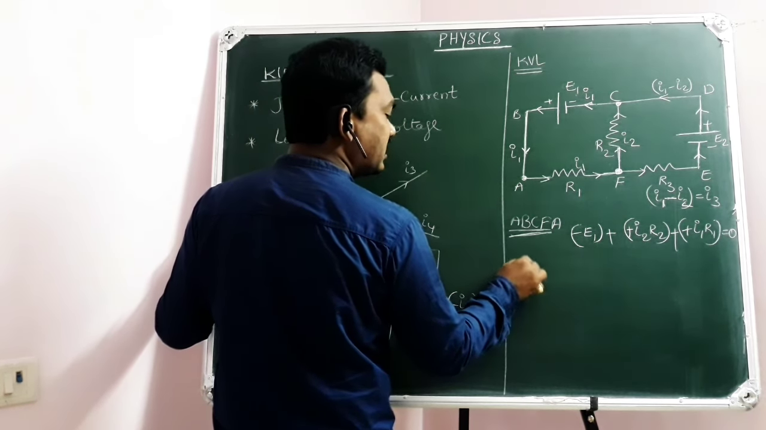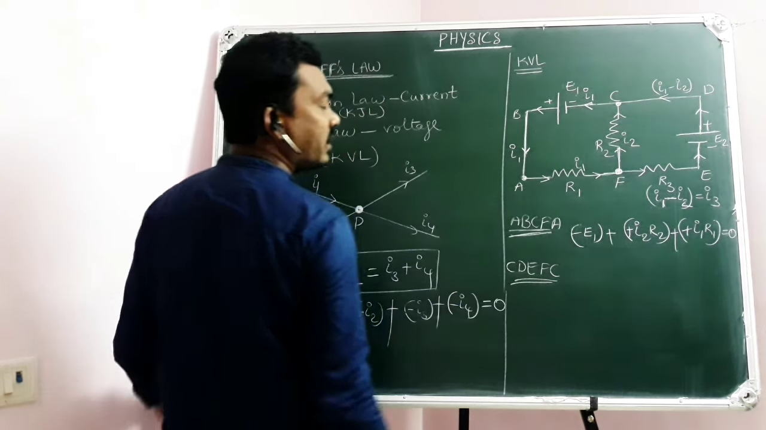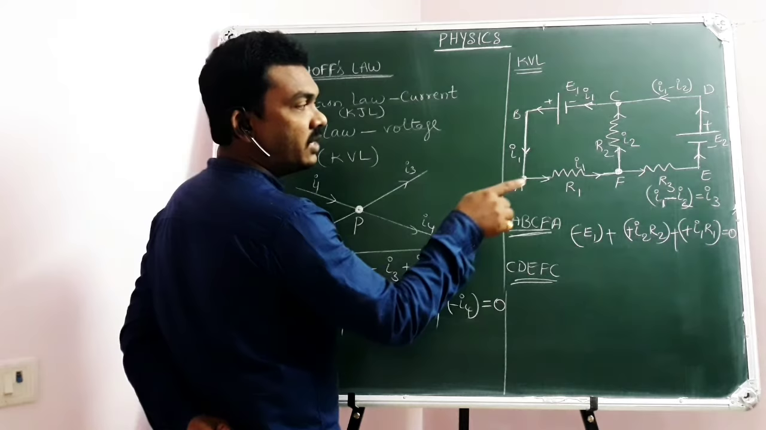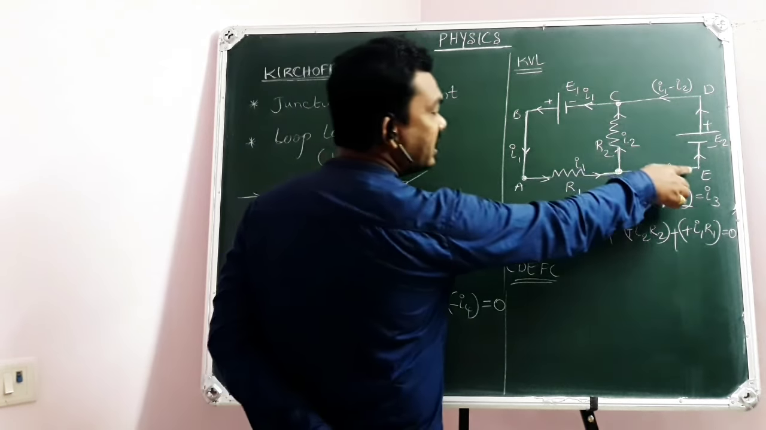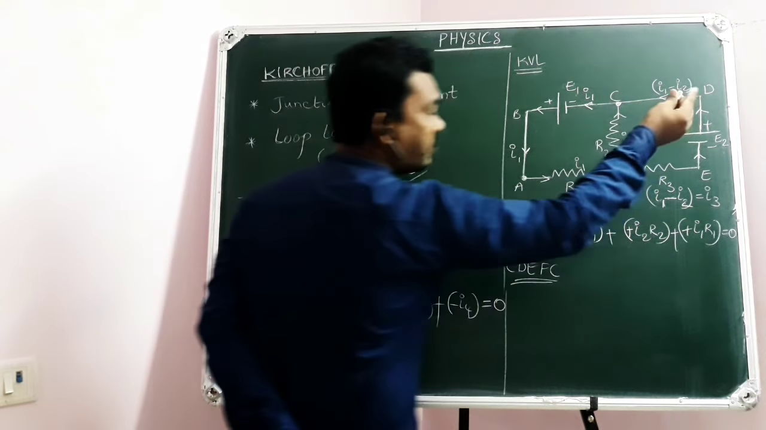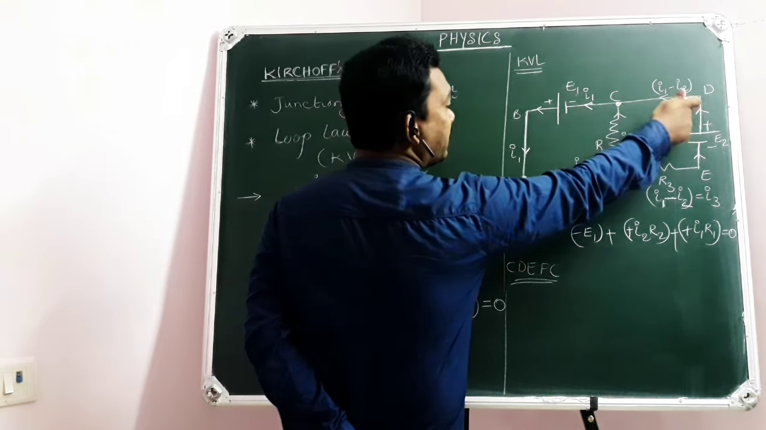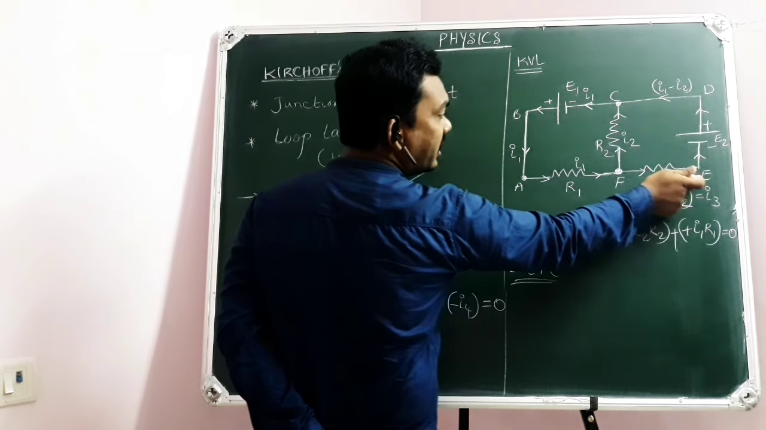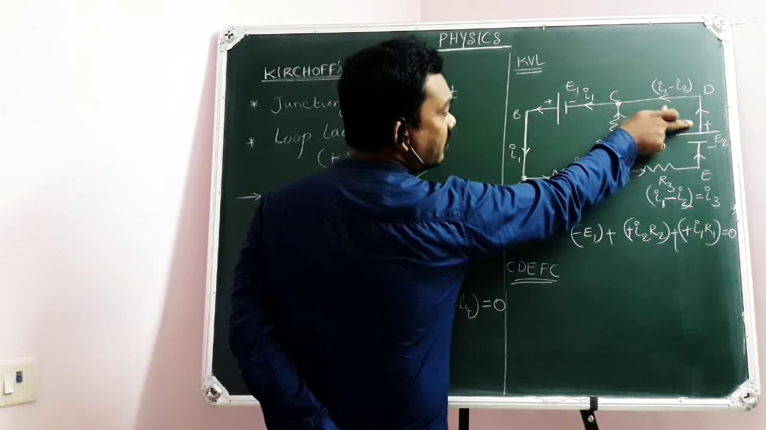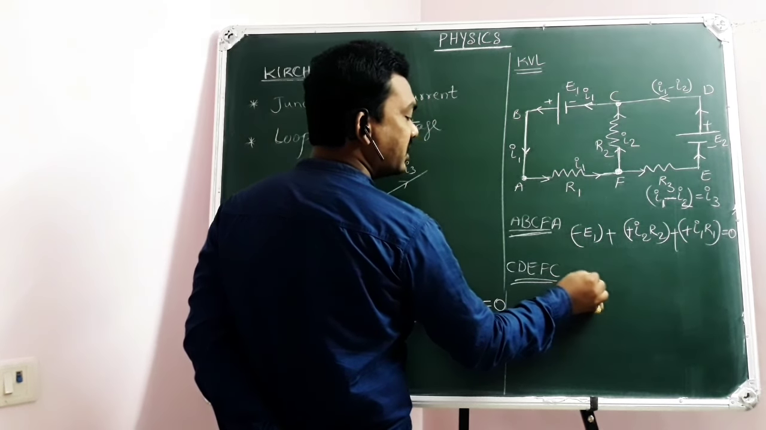Let me explain one more. Just like C, D, E, F, C. You can understand with more examples. C, D, E, F, C. So while moving from C to D, there is no potential drop, because no circuit element, no resistor. But D to E, you are moving across the cell positive to negative. That means potential drop. So it is minus E2.